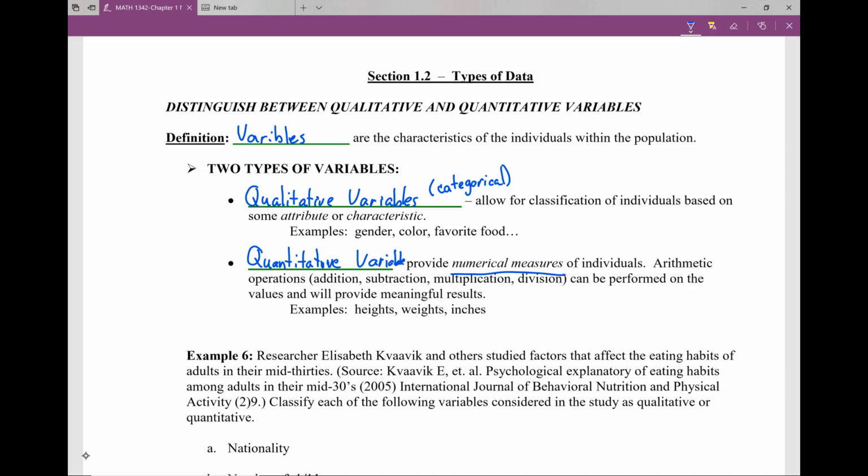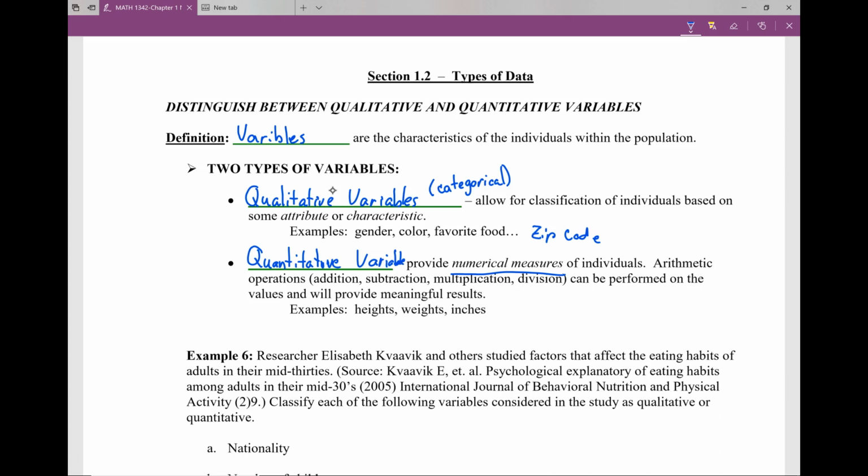Okay, so I mentioned that some numbers could be qualitative. Think about your zip code, okay? That is a number, but we don't average our zip codes. We don't subtract our zip codes. Same thing with phone numbers. We don't do any math to those numbers. Those are just putting you into an identity.